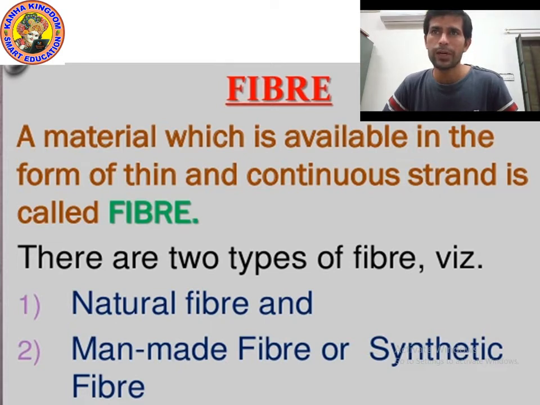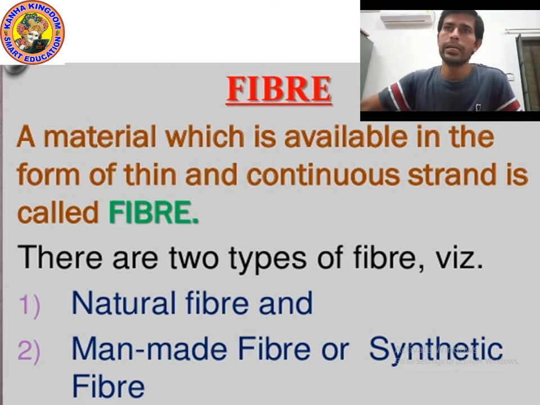Yes, there are two types of fiber, you can see on the screen. First is natural fiber, second is man-made fiber. Man-made fiber is also known as synthetic fiber, or you can call it artificial fiber.